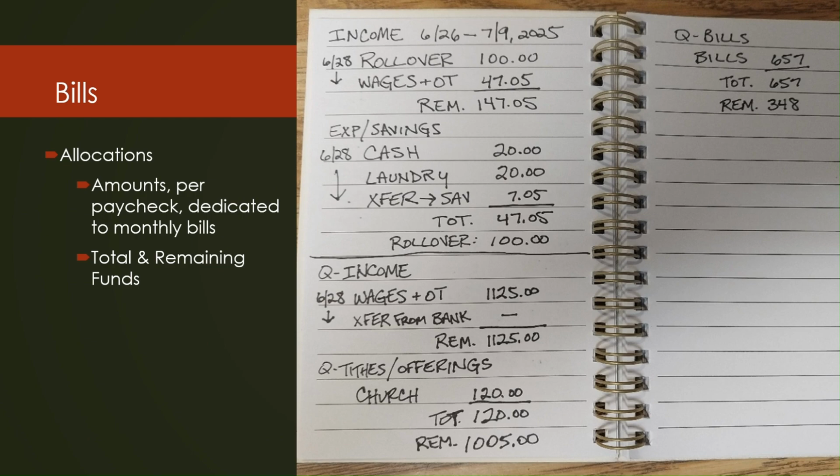And then I took that amount, that $657, from the remainder amount at the bottom of the first page to come up with the remaining funds that I have after paying bills.